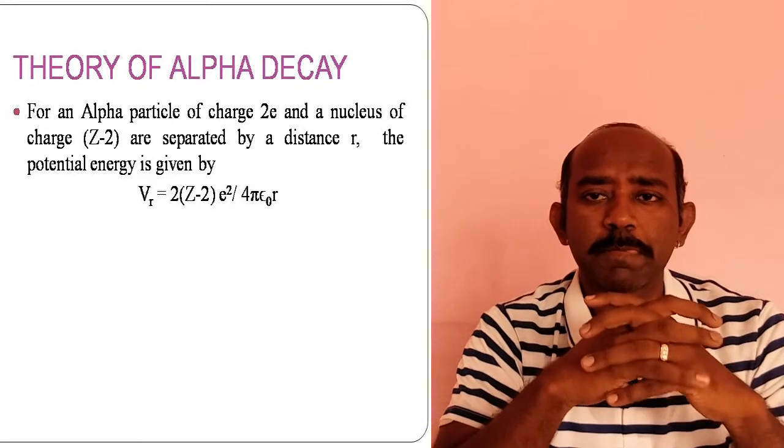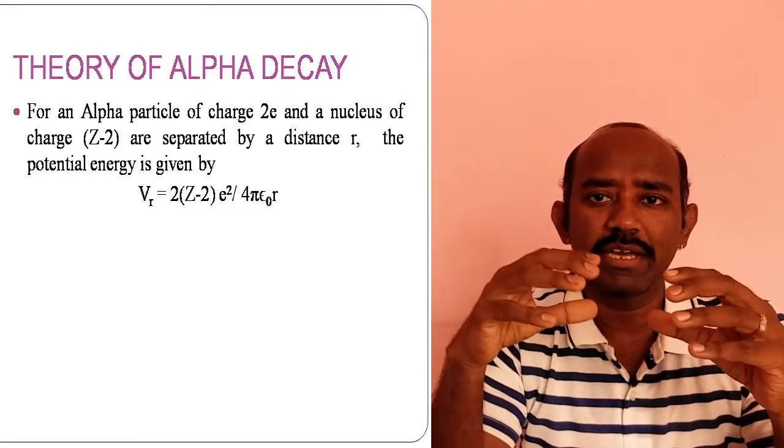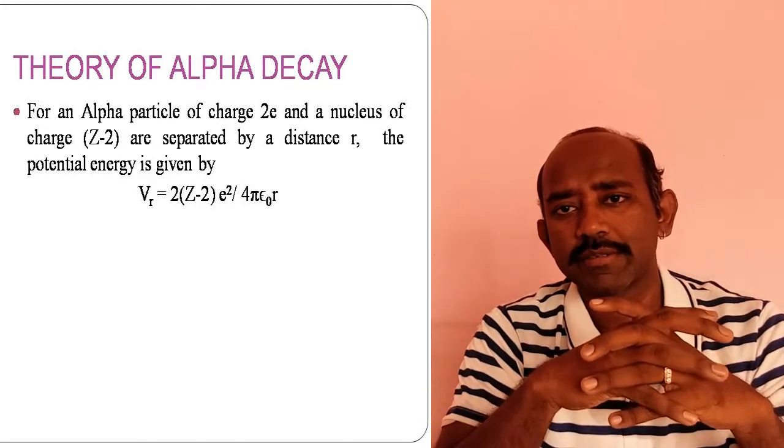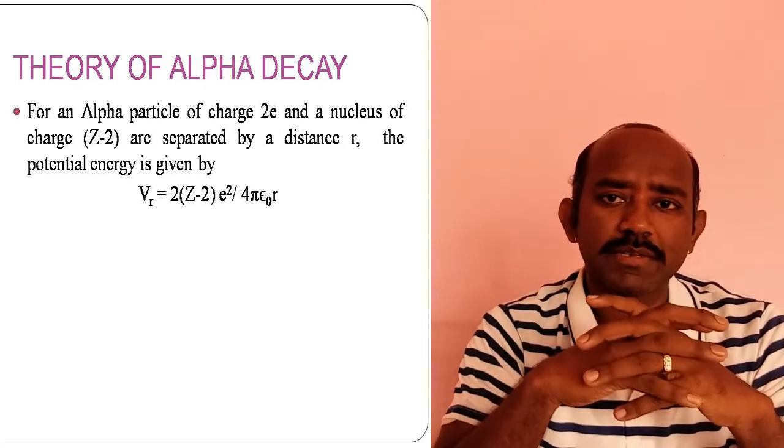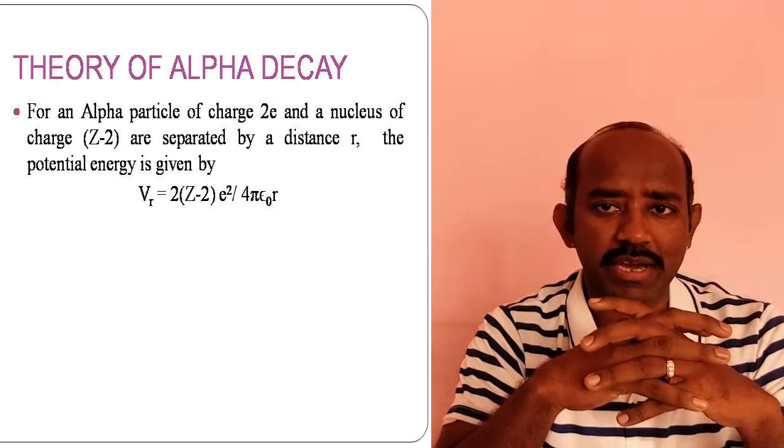For uranium, we can calculate the potential barrier using that formula, and it is found to be 26 MeV.